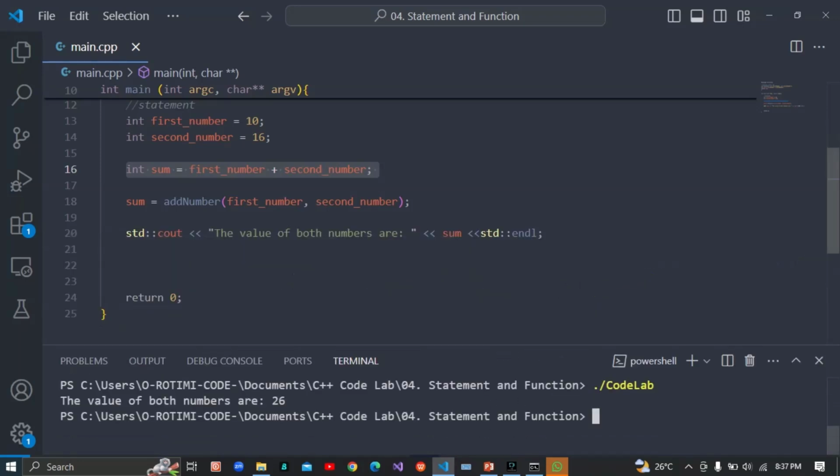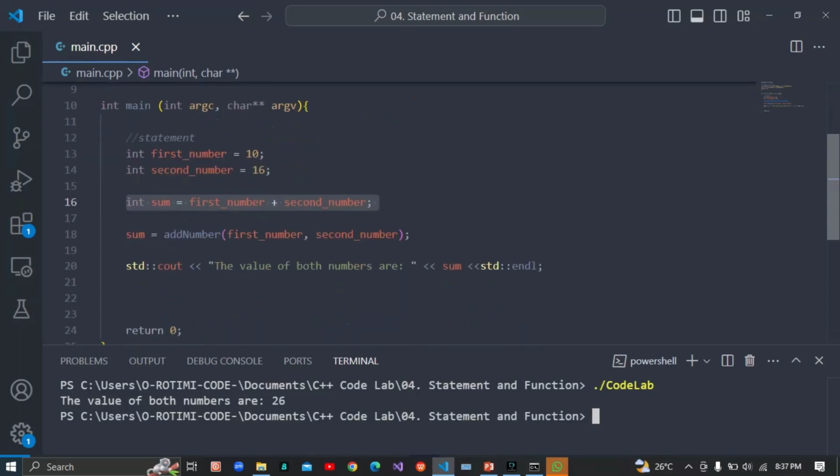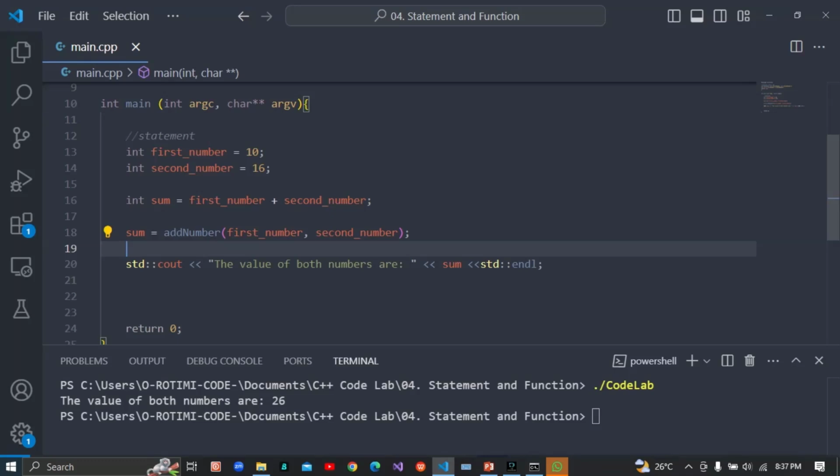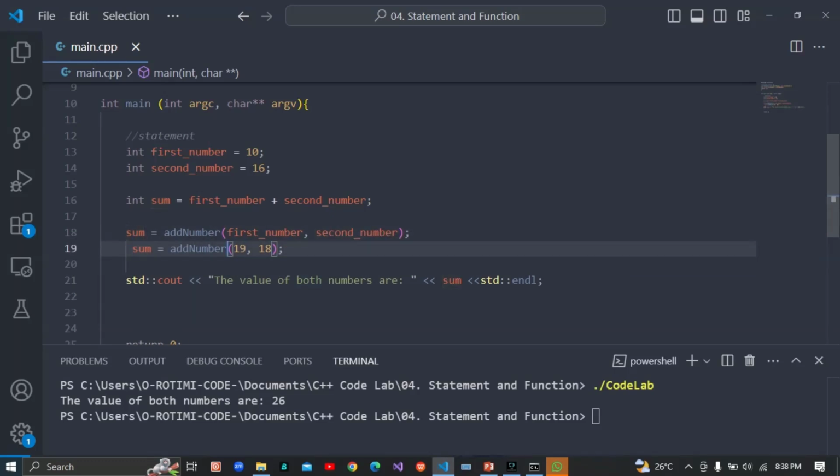Let me keep this one aside. Now I am going to copy this one here and paste it down here, and I'm going to change the value here to 19. Then I'm going to change the other value to 18. Now, let me give it a higher value. This is 40. So this is what the compiler is going to do now.